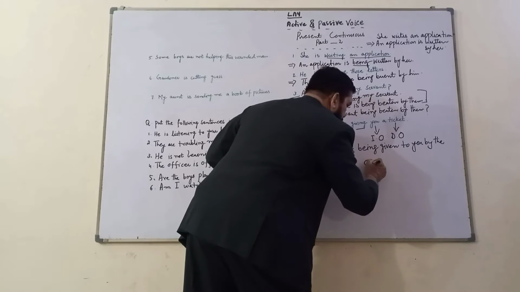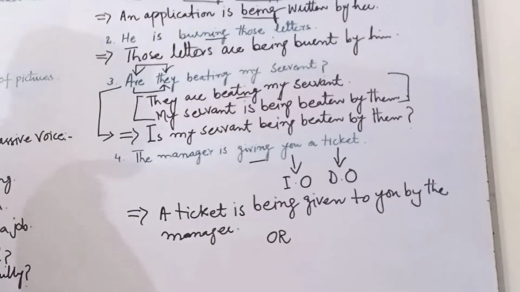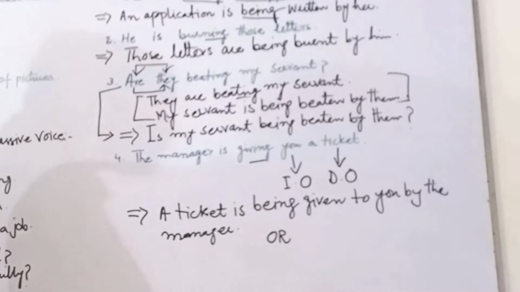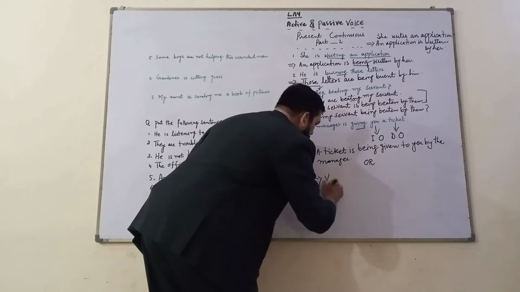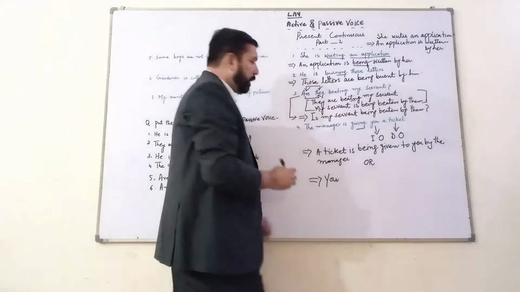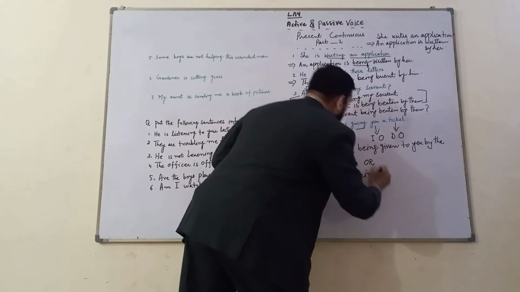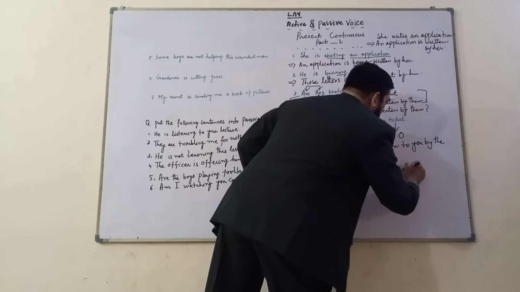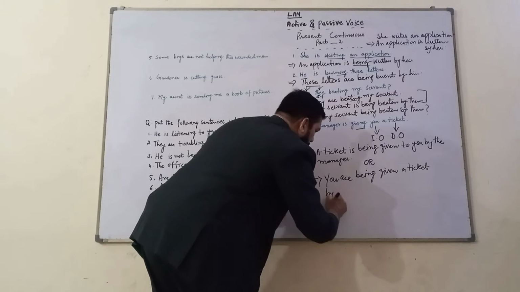Or see, it can be changed into passive using either the direct object, which I have just used, or, now, I am using the indirect object. Let's see. You है, you सिंगुलर है, आर है, you are being, इस फर्स्ट फॉर्म को थर्ड में कर दें, given a ticket by the manager.